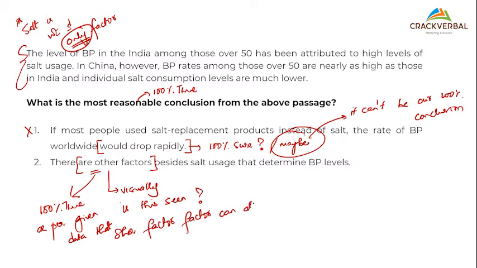This is the stark difference between a 99% possibility versus a 100% true. So whenever it is a conclusion or whenever it is CR, we will always keep this in mind. Okay, good to go. Can we move ahead? I hope everyone's understood the difference between 100% and 99% and why 100% becomes important.